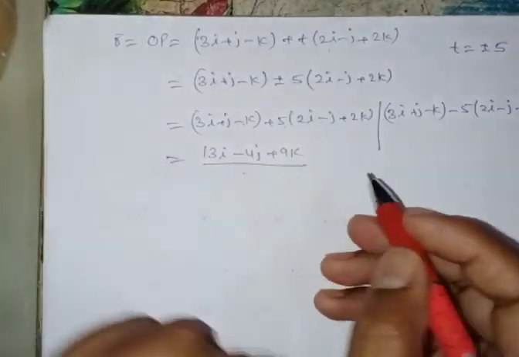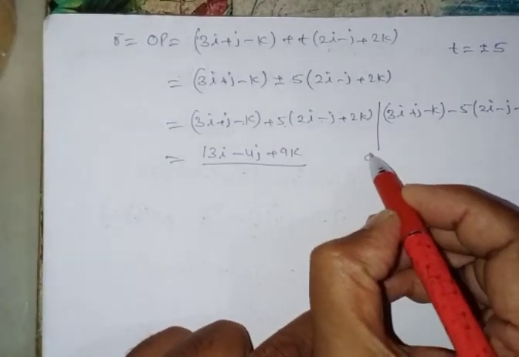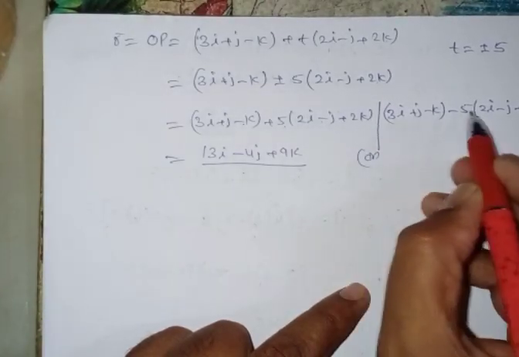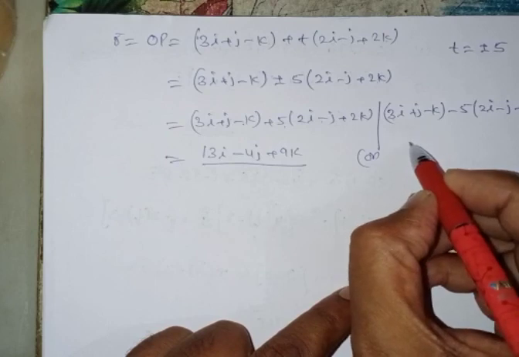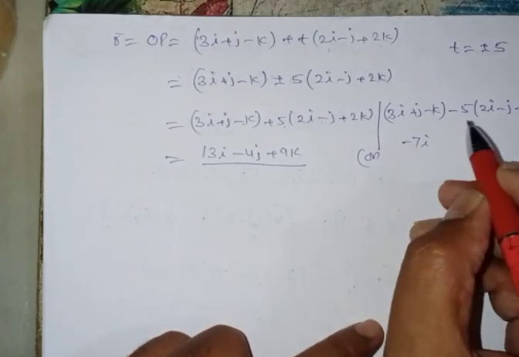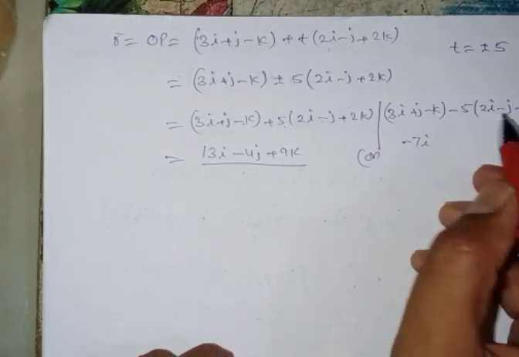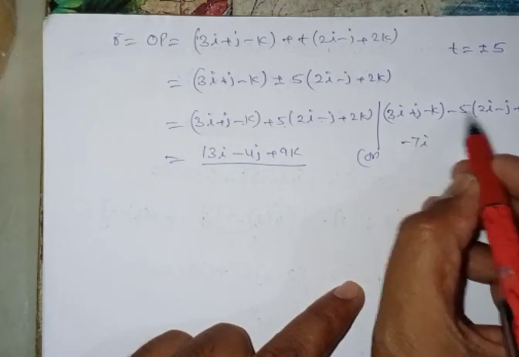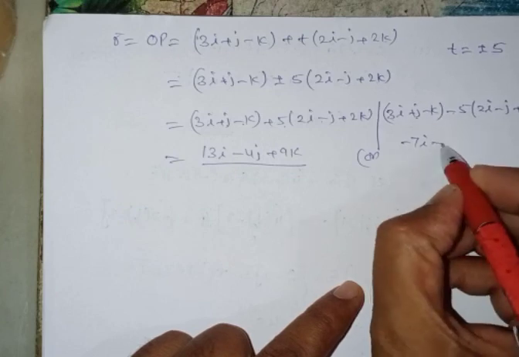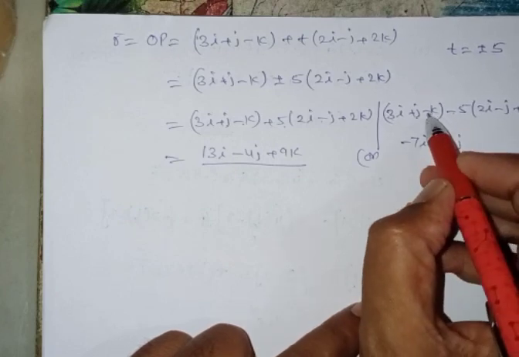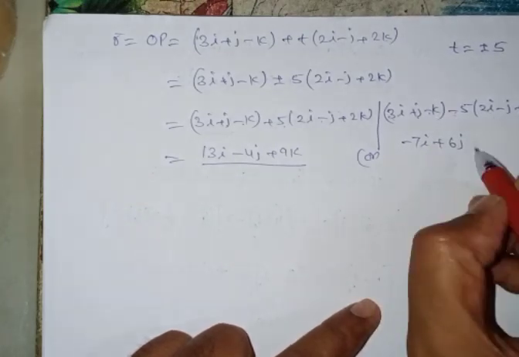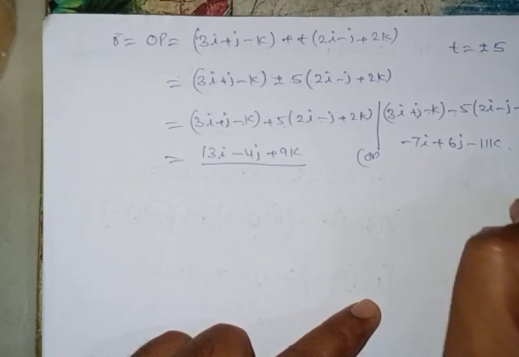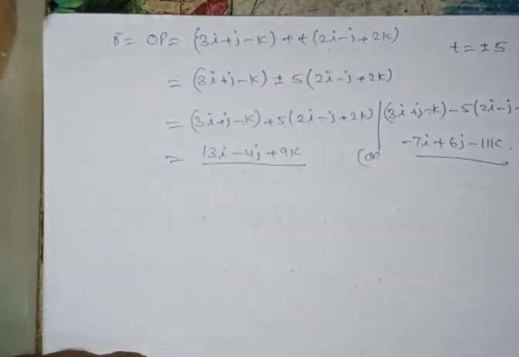This is the first, and the second one is 3 minus 10, minus 7i, plus j plus 5j, that is 6j, minus k minus 10, you can write here minus 11k. These are the position vectors of the point P.